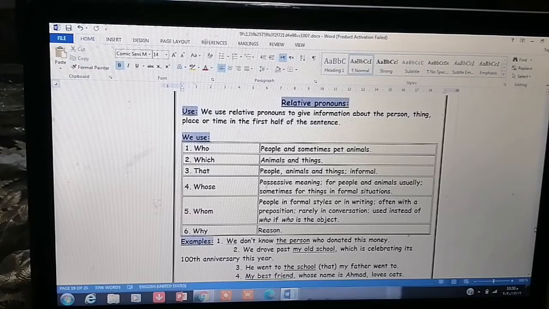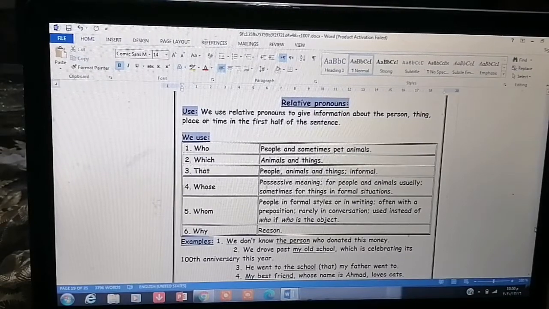When do we use the relative pronouns? Look at the use. We use relative pronouns to give information about the person, thing, place, or time in the first half of the sentence. We use who with people and sometimes pet animals, which with animals and things, that with people, animals, and things. It's informal.